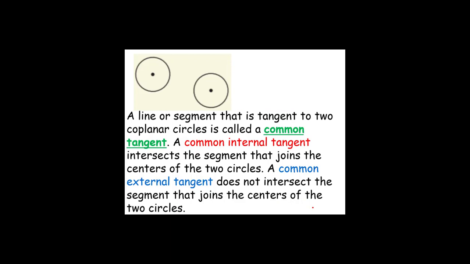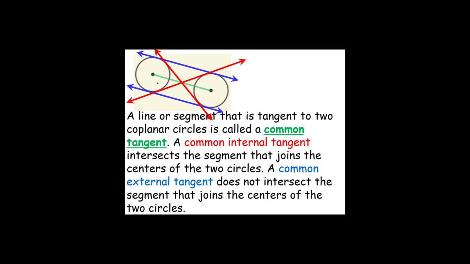A line or segment that is tangent to two coplanar circles is called a common tangent. A common internal tangent intersects the segment that joins the centers of the circles. This line in green connects the centers of the circles. These are common internal tangents since they cross that line. A common external tangent does not intersect the segment that joins the centers of the circles.